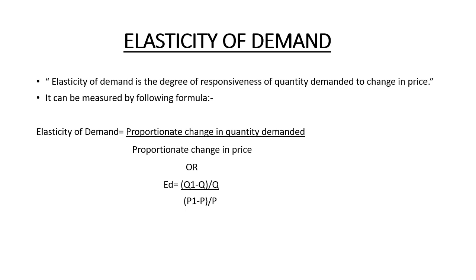Now if we just take out the term elasticity out of this term, elasticity means something which is flexible, which can be changed, which is not constant, which is not fixed. So if we talk about elasticity of demand, whatever things make demand flexible, that make demand change, that affect the demand. It can be price, income, substitute goods price, change in taste and preferences, etc. There are a lot of reasons by which demand can be affected and changed, and that is studied under elasticity of demand.